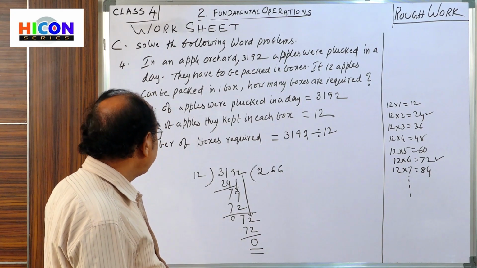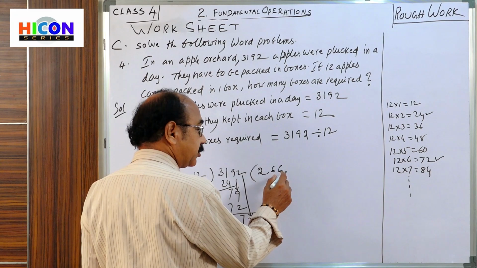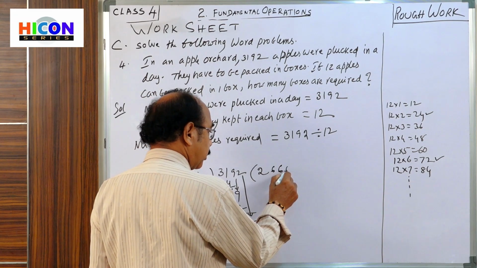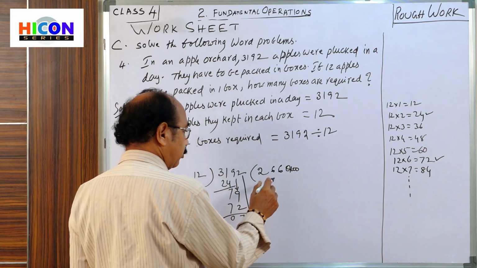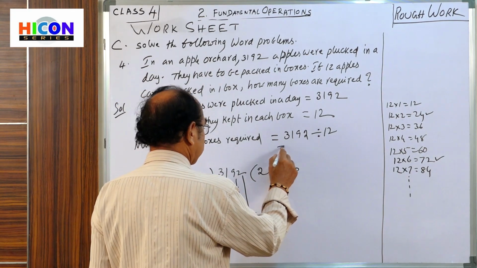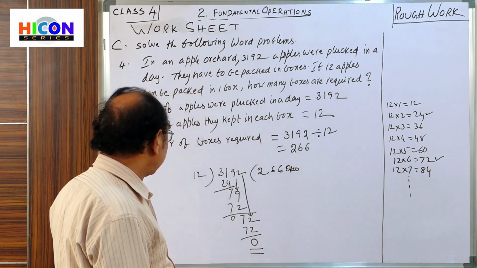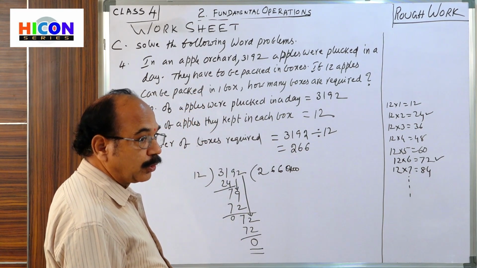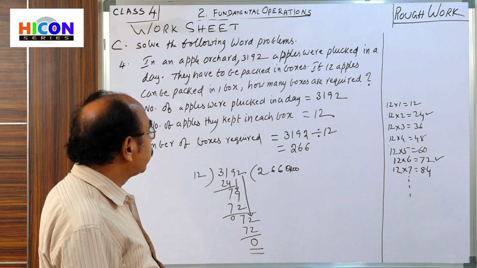So, how many boxes are required? 266 boxes. 266 boxes are needed to keep 3192 apples.